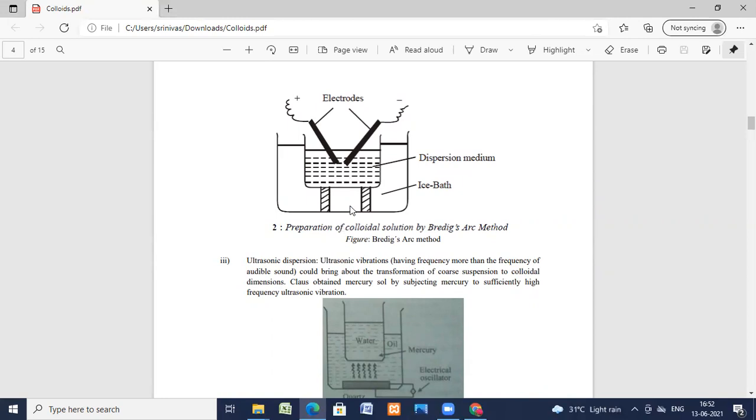This is an ice bath, water in the container, and in that you have two electrodes placed, connected to the positive and negative terminals. The heat of the arc is given, and the metal vapors immediately come out into the cold water, the dispersion medium, and they convert into the sol. This is the way you prepare colloidal solution by the Bredig arc method, electric dispersion.